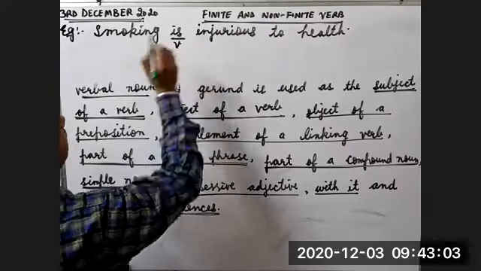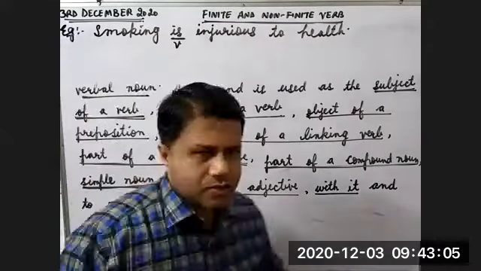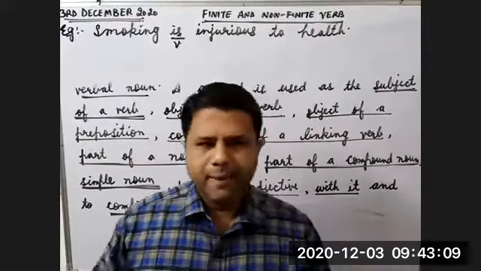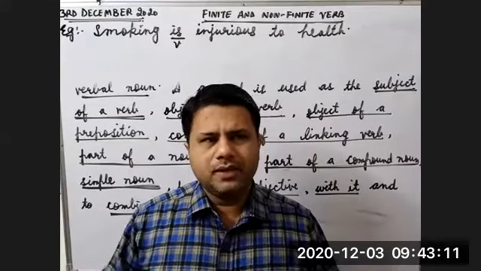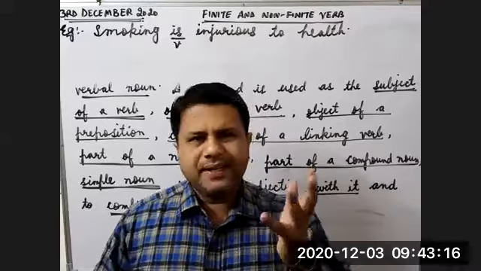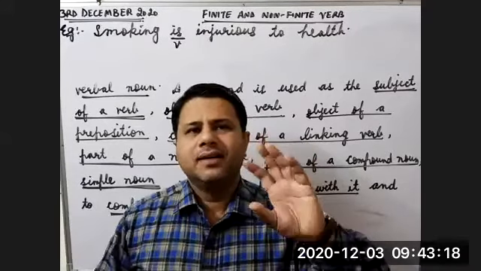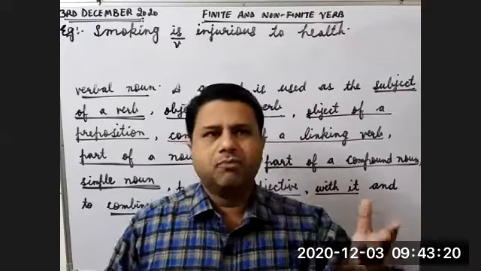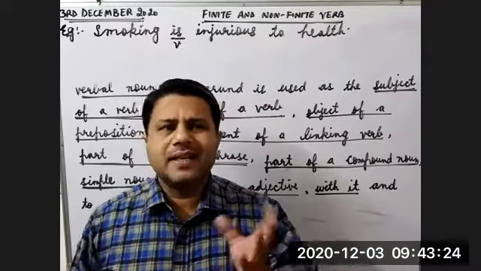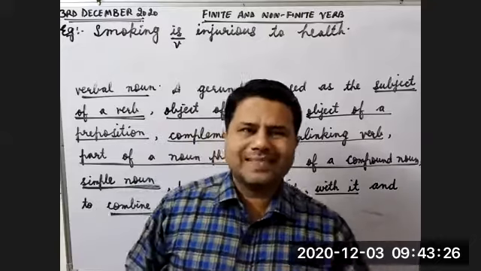Is a finite verb, injurious to health. What is injurious to health? Smoking. Children, smoked. Here the ing form of the verb is used, but here smoking is not a verb. Smoking is the name of an activity. Here smoking is used as a noun. Here smoking is used as a subject.